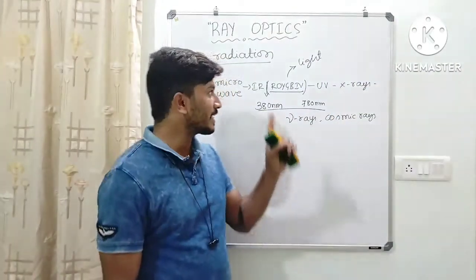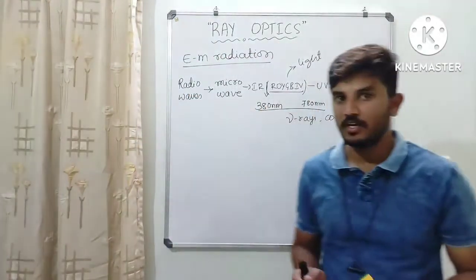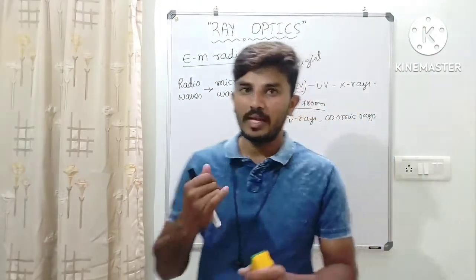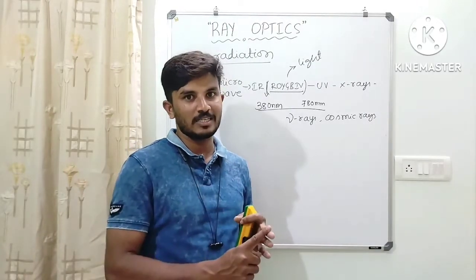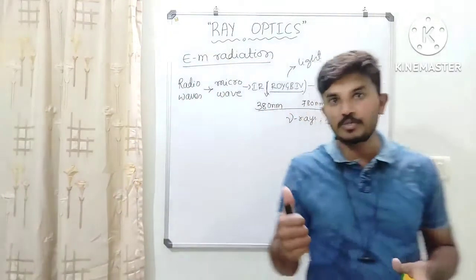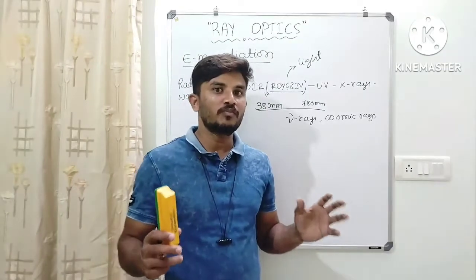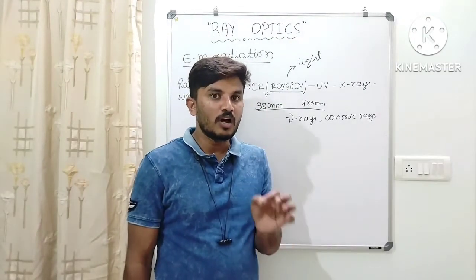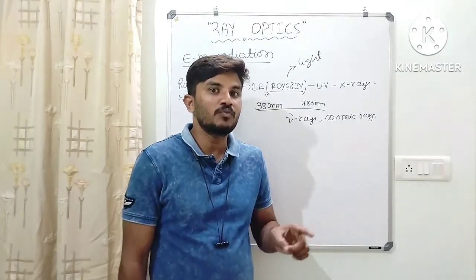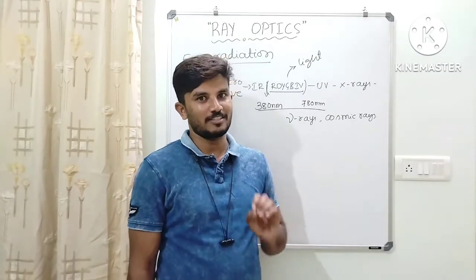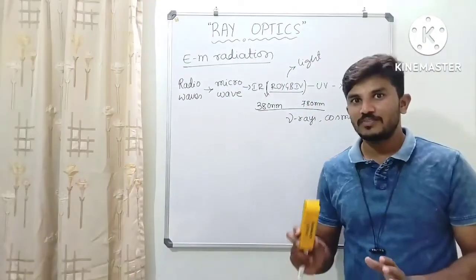Now, if this light ray is incident on a material which is an optical medium, then what happens? Light may undergo reflection, refraction, polarization, total internal reflection, dispersion, diffraction. Like this, light can undergo many different phenomena. Now I am going to teach you one by one each and every concept which is very important for PU board examinations. In that we have the reflection concept first, so I am going to start with the reflection concept.